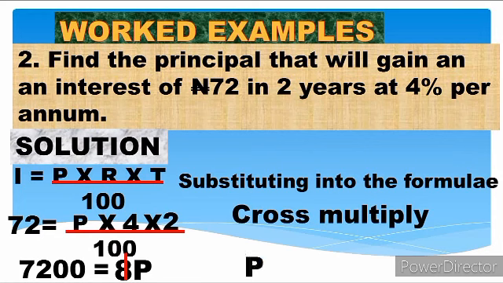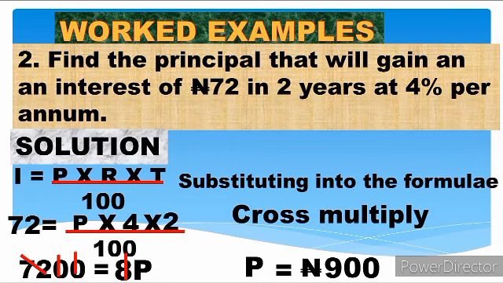Okay? Now I have the equals to, remember our sign is in naira. Now 8 into 72 is 9, because 8 times 9 is 72. 8 into 0 is 0. 8 into 0 is 0.